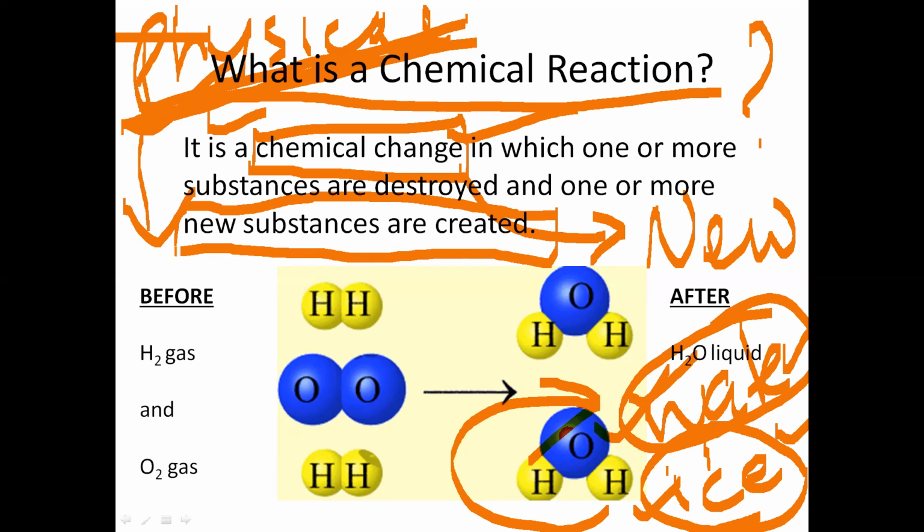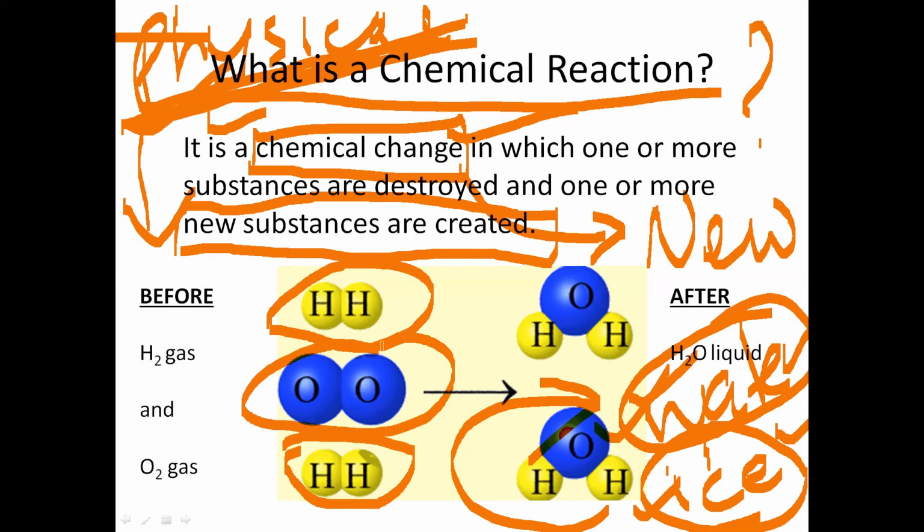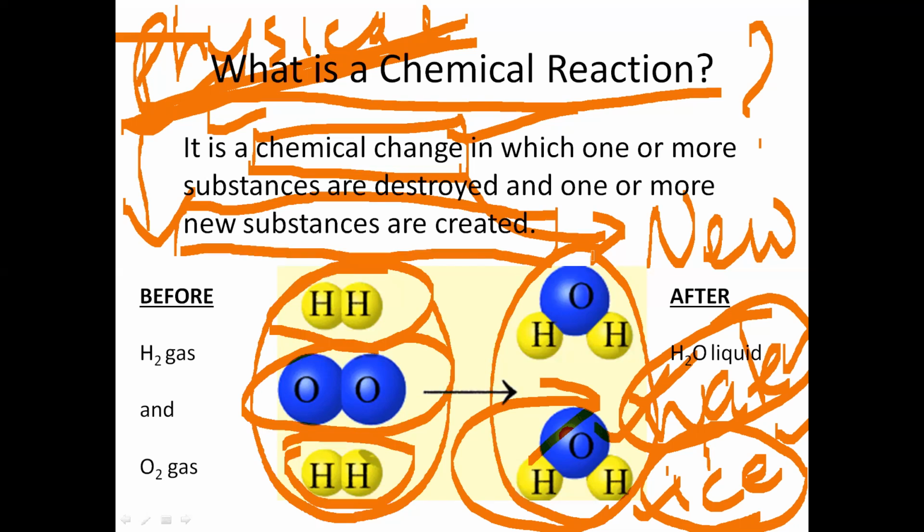Just look at here. You have hydrogen, right? And you have oxygen. Under certain condition, when you combine hydrogen and oxygen, you will get water. So water is a new substance. So hydrogen and oxygen went through chemical change, and that produced a totally new substance called water.